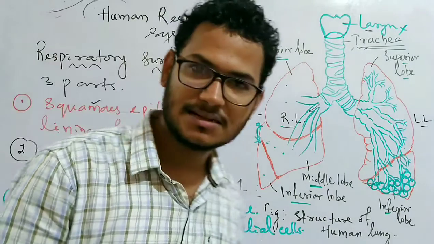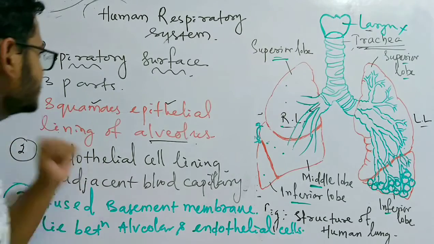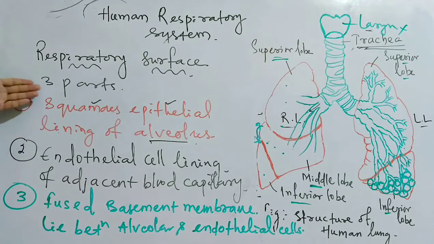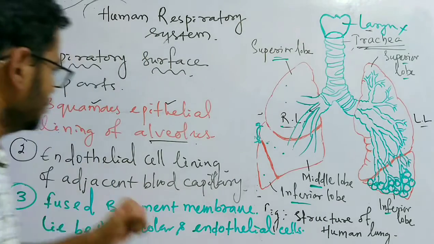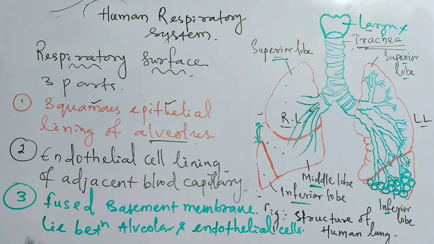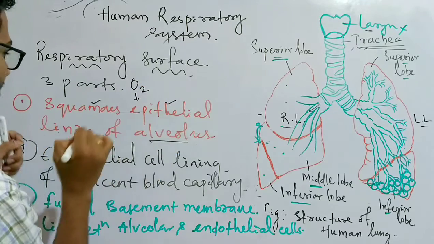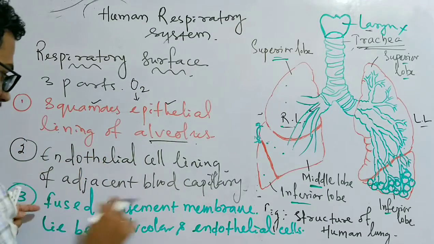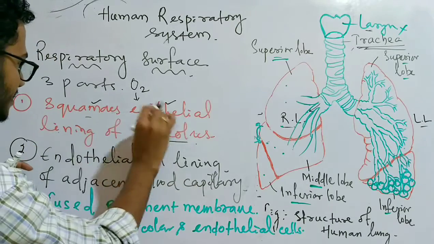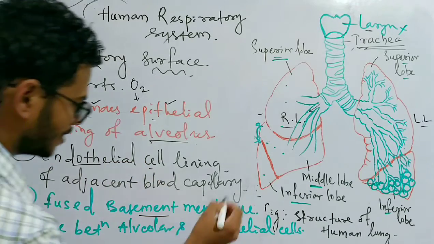So through these three linings of the cells, or these three boundaries, the gas diffuses. If we start with oxygen, it diffuses through the squamous epithelial lining of the alveolus. In between the squamous epithelial layer and the endothelial cell layer, the basement membrane is there.